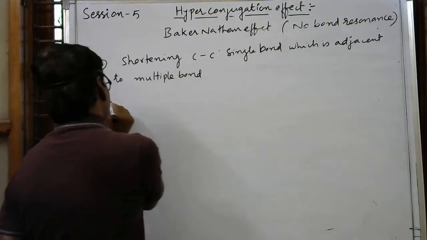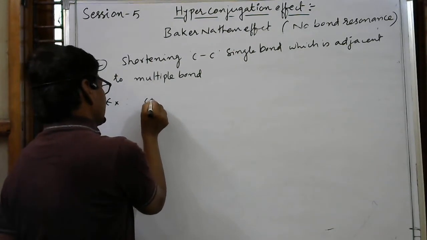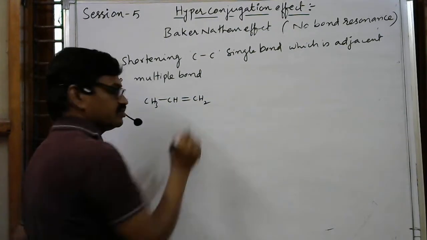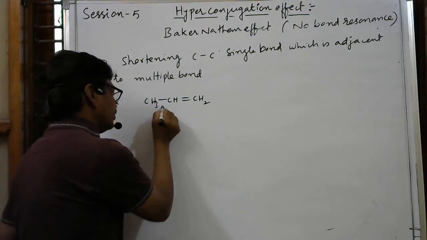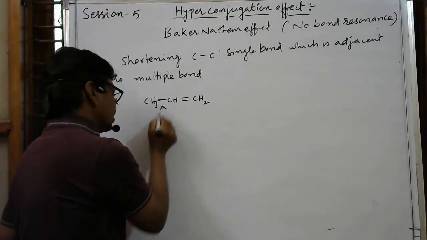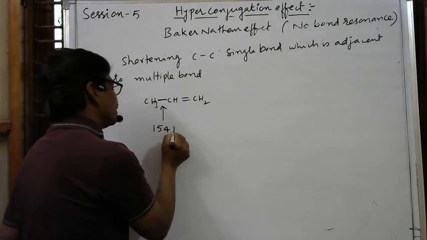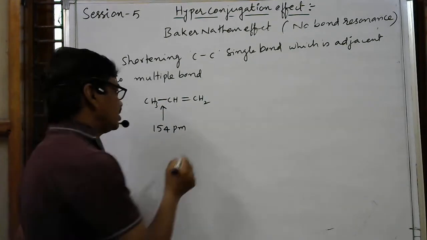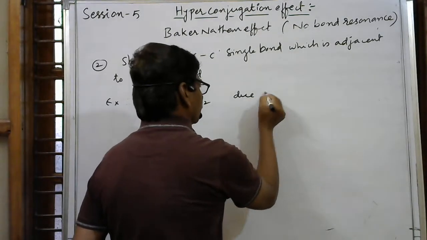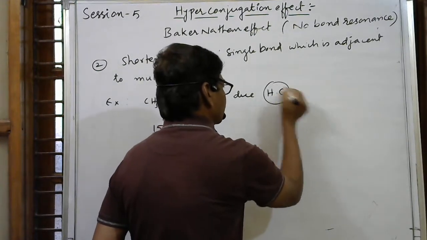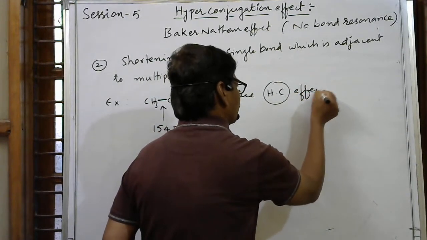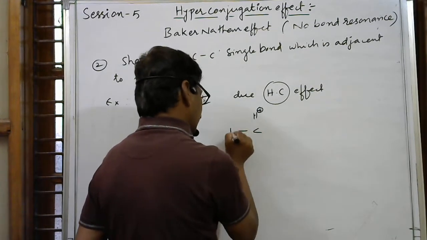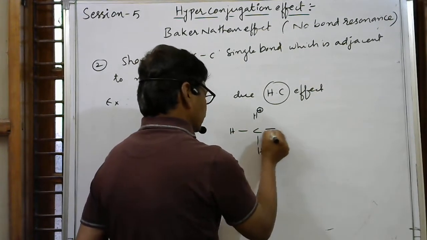See here, the example CH3, CH double bond, CH2. Here, for this single bond between carbon and carbon, we can expect 154 picometers. But here, it is due to the hyperconjugation effect. We can write like this: H plus, here hydrogen, it becomes a double bond.